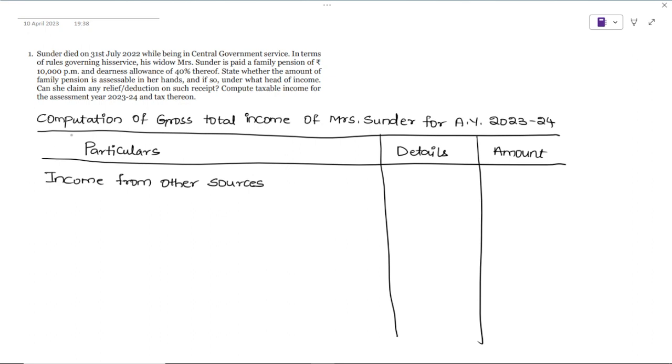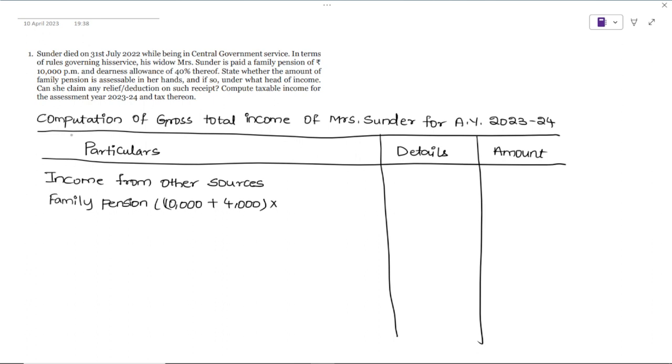Okay. Now, how much she received, that we'll write. Family pension, 10,000 basic and 4,000 DA. 40% of 10,000 is 4,000. Now 14,000 into how many months? The employee Sundar died on July 31st, correct? So from 1st August she will get.